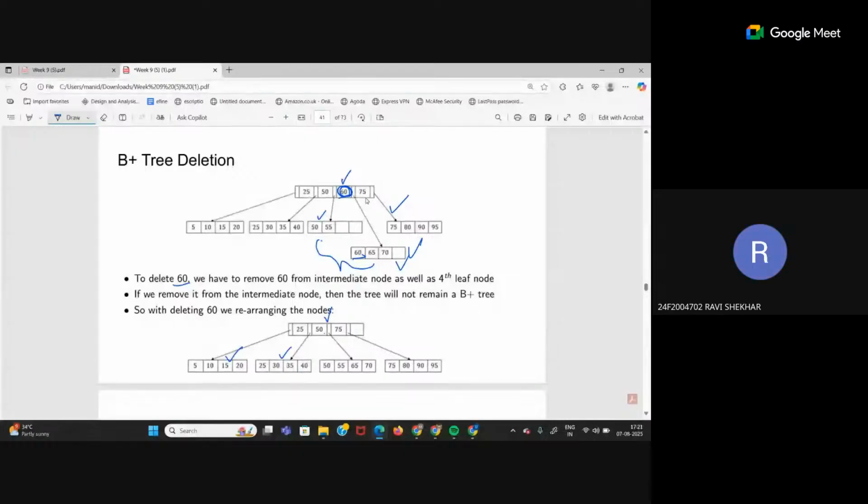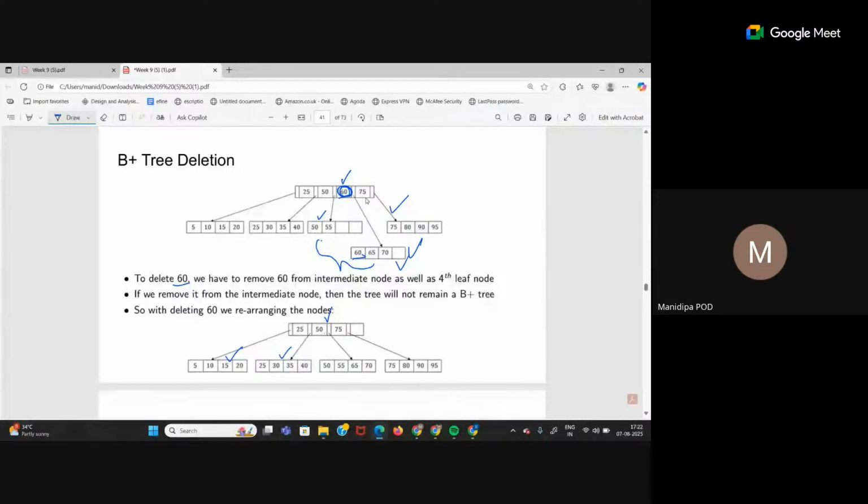I am asking, when we were deleting 60, yes, ma'am. We wanted to have that in-order successor in the child. So what we do is we copy that in-order successor, which is 65 in this case. We could have copied it in the internal node. So 65 would have replaced 60. Now we still maintain that n by 2 must be in the leaf. So n by 2 elements are still there in the leaf, and the tree is valid.